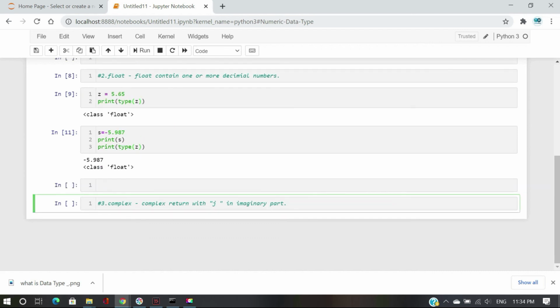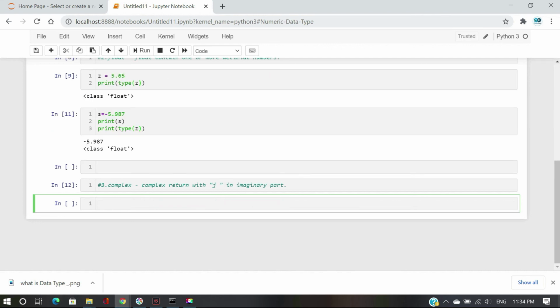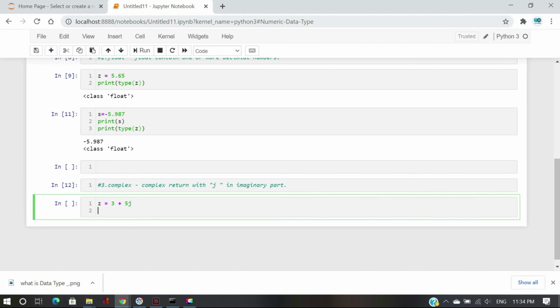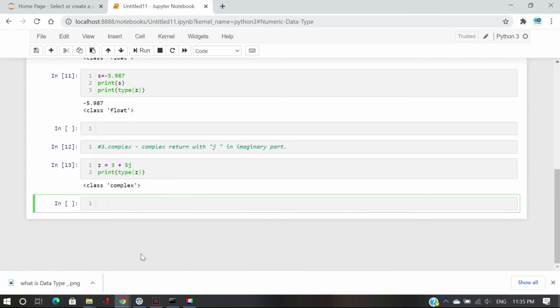And the third one is complex. Complex numbers have a J in the imaginary part. Like, we imagine that J is some value. Let's check it. We will give a value like 3 plus 5J and print the type of z. It will give complex.